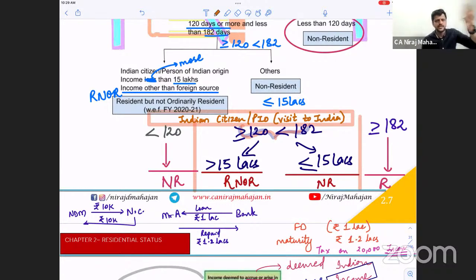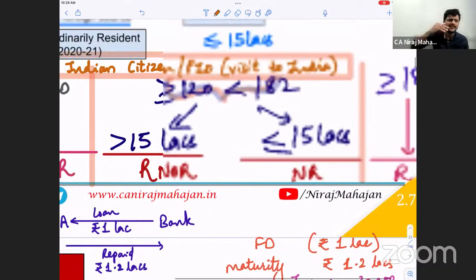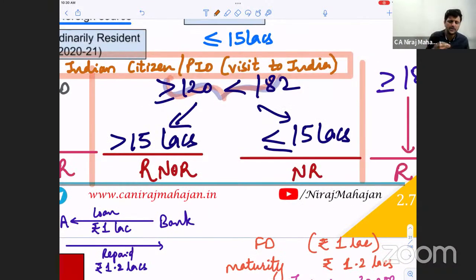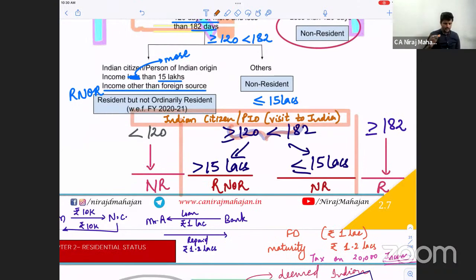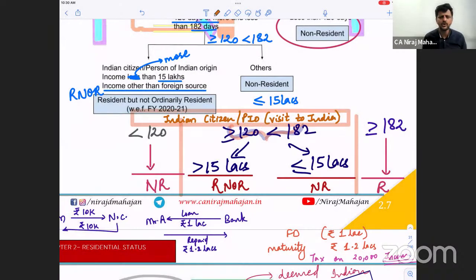The question which we are doing of Srinath: person of Indian origin, Indian citizen, whatever, comes to visit 100 days. Okay. Pay attention. Use very simple, basic common sense. He comes to India every year, 100 days, Indian citizen now. Basic condition number one, no doubt, is absolutely not satisfied. Basic condition number two, what should we do? Replace 60 with 182. Now even that is not satisfied. But we check his Indian income also. Okay. But is he even coming in that 120 days criteria where I have to check whether it is less than or more than 15 lakhs? As soon as it is less than 120 days, your tension is over. You will not even have to check whether his income is more or less than 15 lakhs.